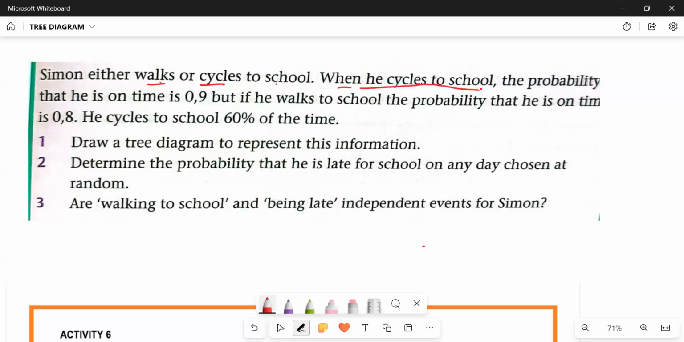When he cycles to school, the probability that he is on time is 0.9. And then they say, but if he walks to school, the probability that he's on time is 0.8. He cycles to school 60% of the time. And then they say we should draw a tree diagram to represent this information here.